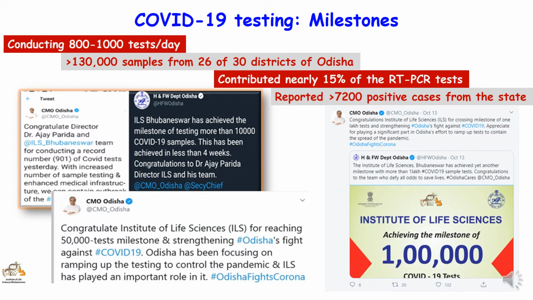During the course of our COVID-19 testing, we have been applauded by several organizations. We have the capacity to conduct approximately 1,000 tests per day. Till date, we have conducted 1.3 lakh tests from 26 districts of Orissa, contributing to nearly 15% of the RT-PCR tests. Till date, we have reported more than 7,200 positive cases from the state.